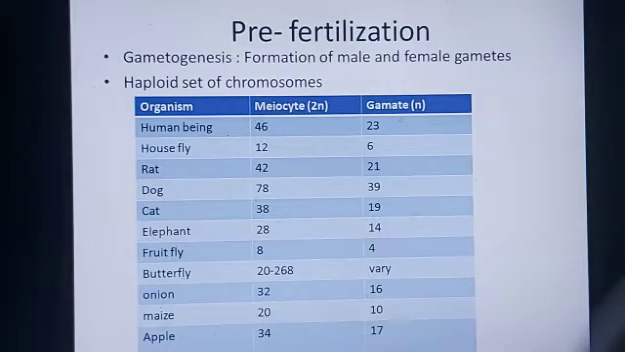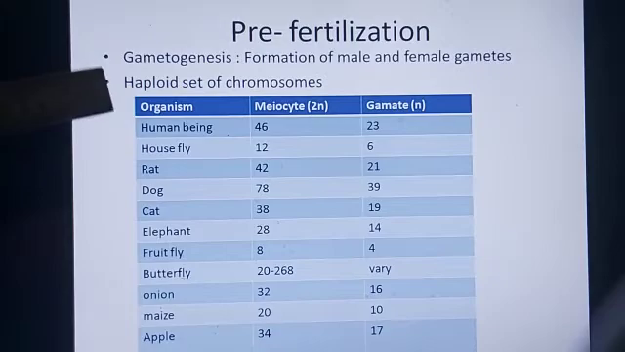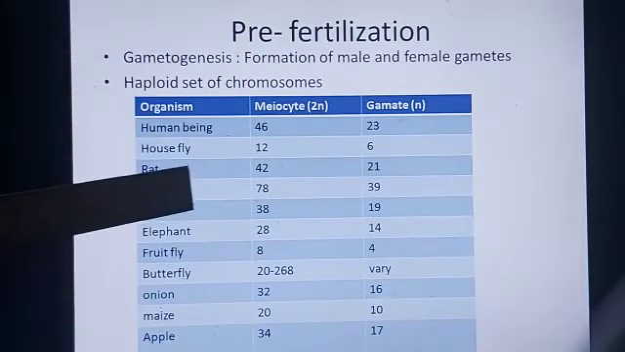Now let us discuss the first stage, that is the pre-fertilization stage. In the pre-fertilization stage, the gametes are formed, and the formation of male and female gametes is called gametogenesis. Here you can see a chart in which the diploid chromosome number and the haploid chromosome number of the various organisms are displayed. Now children, all these organisms are mentioned in your syllabus. You will get to write these numbers, either in diploid state or haploid state, in the examination paper.